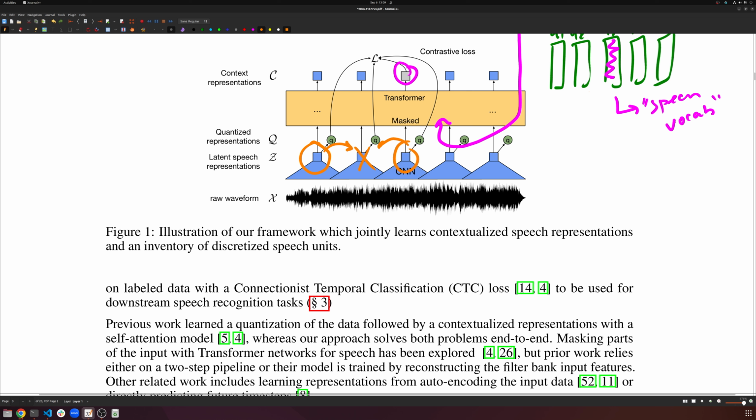That's a problem because it makes it too easy. If there's a huge relation between neighboring tokens, then the model will just learn to copy information from the neighboring tokens into here. And that's just too simple of a problem.